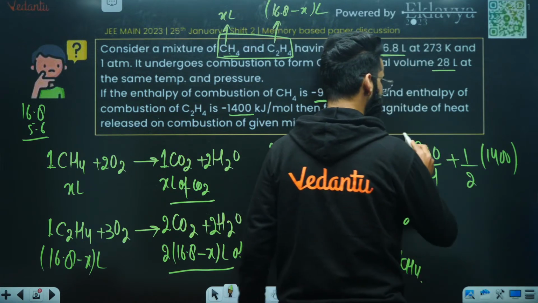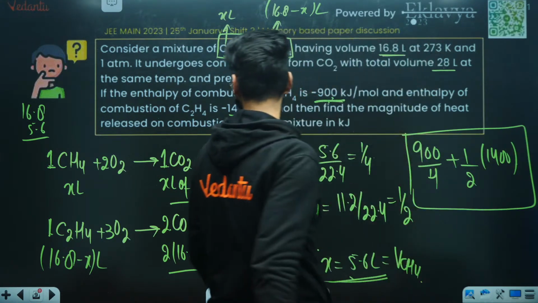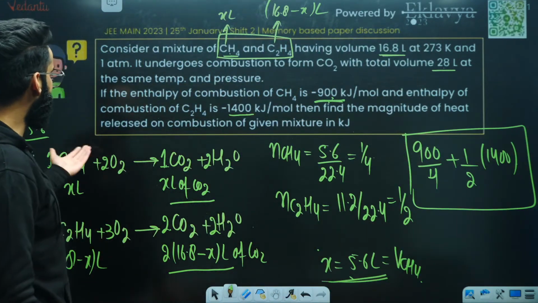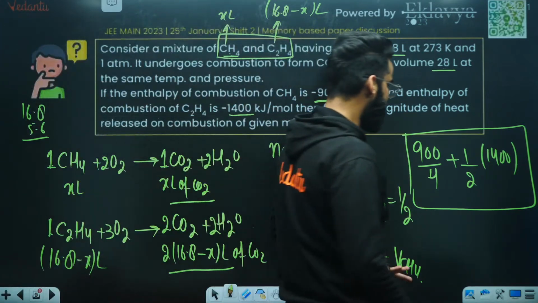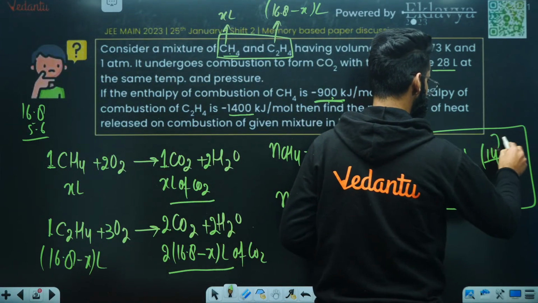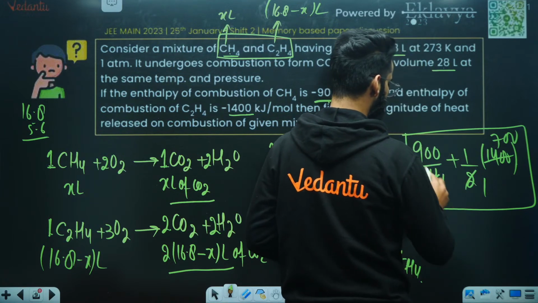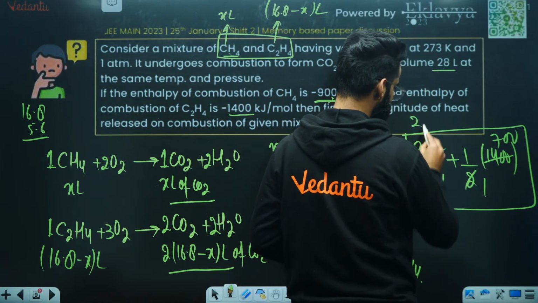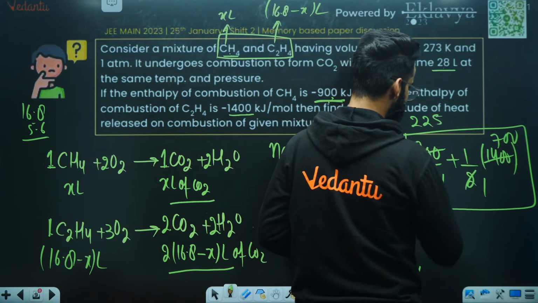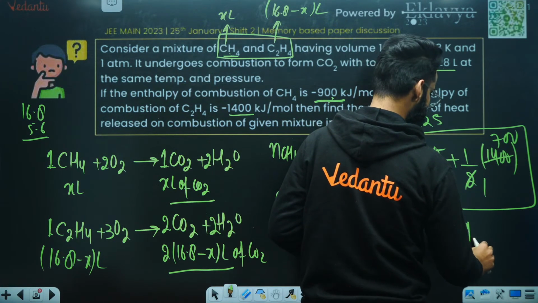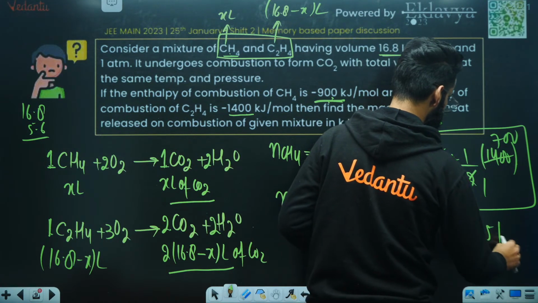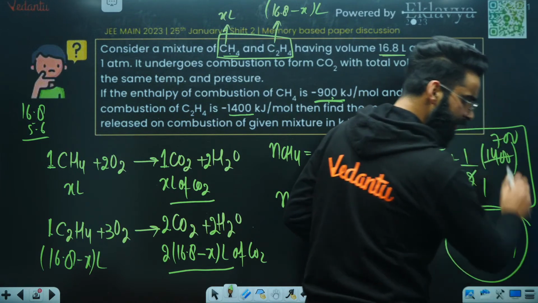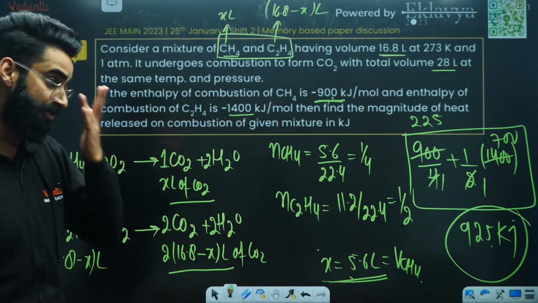Perfect. So this is the total heat released, which we were supposed to calculate. Find the magnitude of heat released. So just solve it a bit. 1 by 2 multiplied by 1400 is going to be 700. And 1 by 4 multiplied by 900 is 225. So 700 plus 225 comes out to be 925 kilojoules. So this is the total heat released during the combustion of this particular mixture, which we were supposed to calculate.